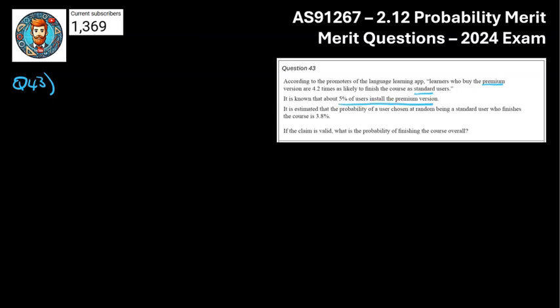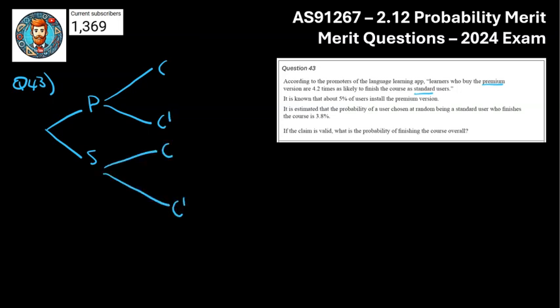It is known about 5% of the users install the premium version. It is estimated the probability that a random standard user finishes the course is 3.8%. So because this last one here was about, if they were a standard user, they had a probability of 3.8% of finishing the course, I thought that kind of looked like a tree, right? So what I'm going to do is we're going to do premium users versus standard users, and we're going to go completed the course, not completed the course, completed the course, and not completed the course. So it's going to get a bit messy, I think. So premium users was 0.05, which means the standard users were the other 95%.